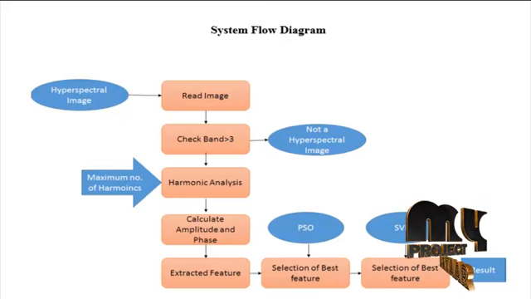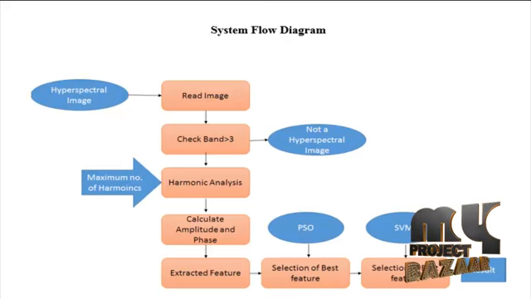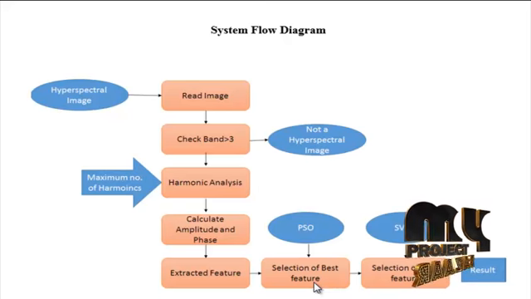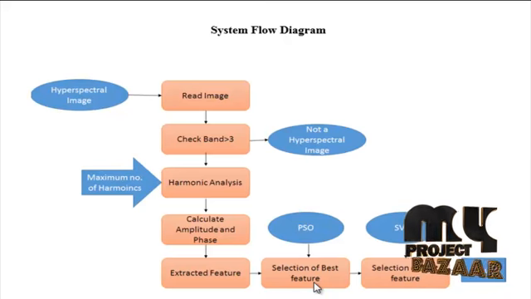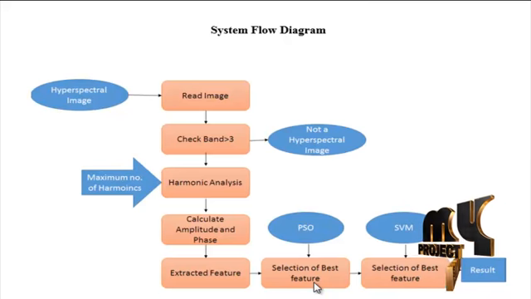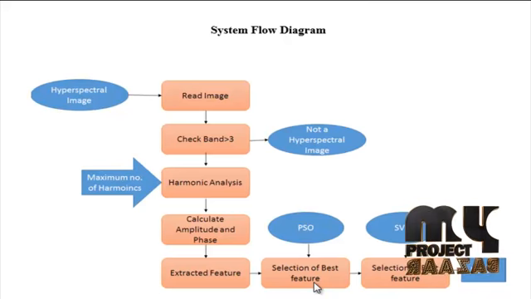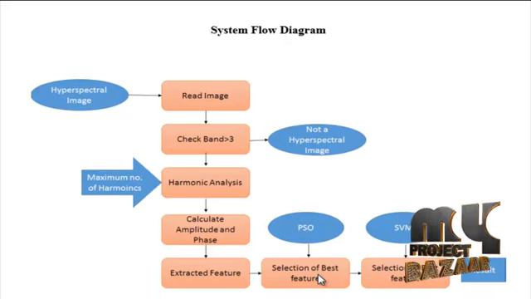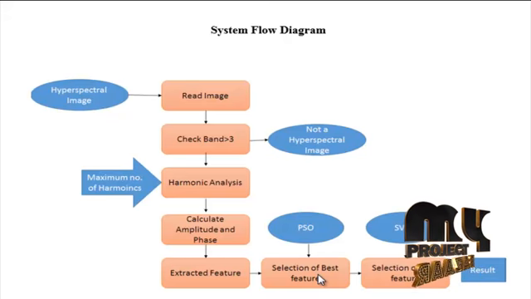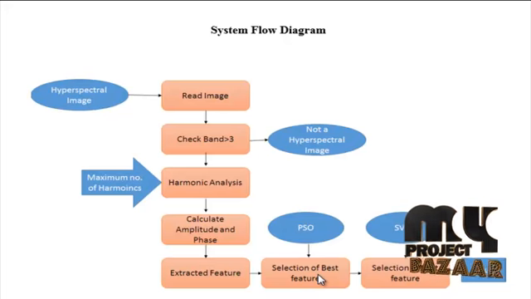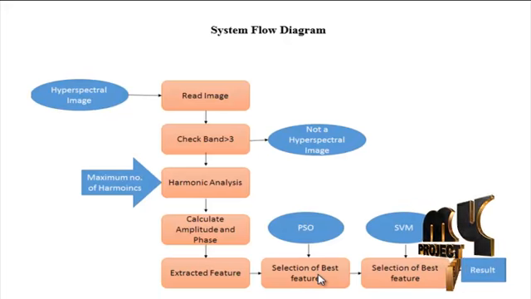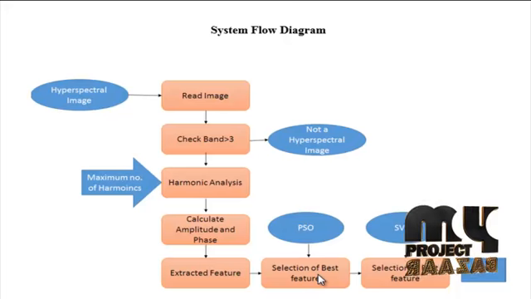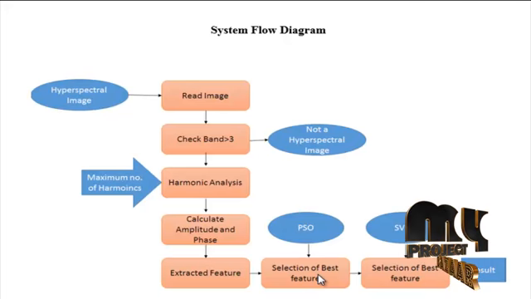In the PSO optimization, PSO shares many similarities with evolutionary computation techniques such as the genetic algorithm. The system is initialized with a population of random solutions and searches for optima by updating generations. However, unlike GA, PSO has no evolution operators such as crossover and mutation. In PSO, the potential solutions called particles fly through the problem space by following the current optimum particles. The PSO algorithm contains a swarm of particles in which each particle indicates a potential solution.